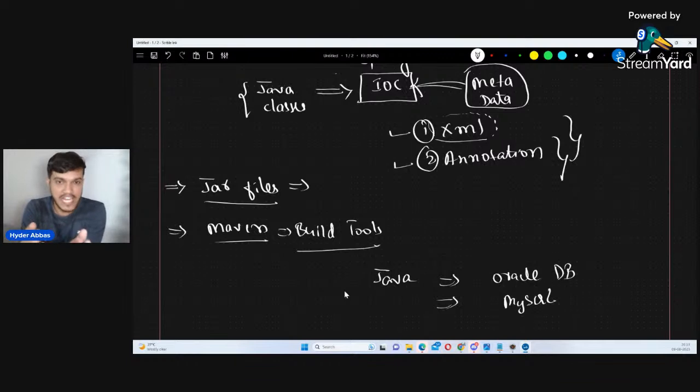Whenever you are creating a project, in that project please add all these files so that you can import easily. If you don't add these files, then you cannot import, because these files have been coded by different teams: the Oracle team, the MySQL team, the MongoDB team, the Microsoft team.